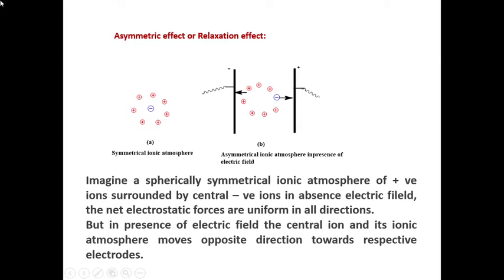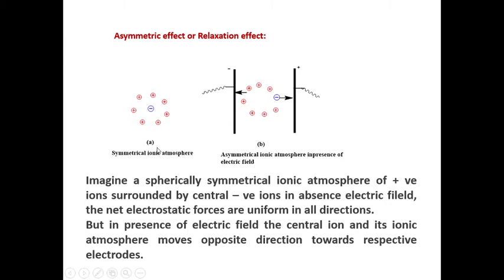Debye and Huckel studied a number of univalent strong electrolytes, and based on their studies they observed these two interionic effects: the asymmetric effect, also called the relaxation effect, and the electrophoretic effect. First we will see the asymmetric effect and later we will go for the electrophoretic effect.